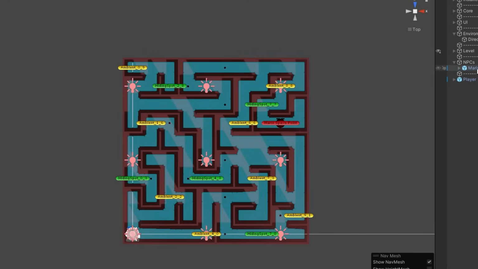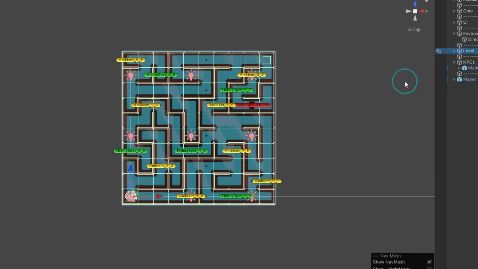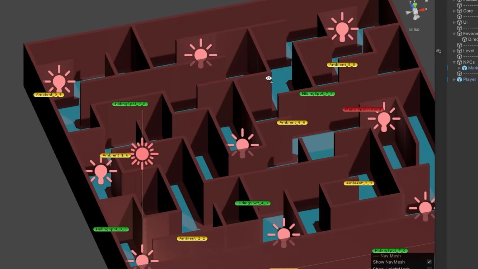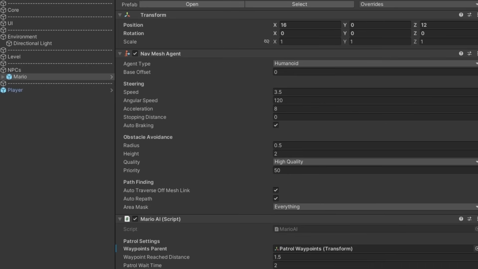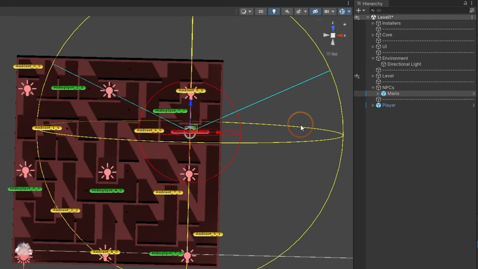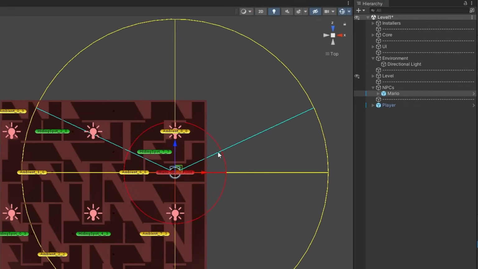Because the levels in the game will be static and because I'm a bit lazy, I decided to use Unity's Nav Mesh tool. And basically everything I had to do here is mark the ground as walkable and the walls as non-walkable. Mario himself will use a Nav Mesh agent component for pathfinding, and the Mario AI script implements an area of sight that's shown by the blue cone in front of him. If the player is inside that cone and is visible, Mario will immediately start chasing him. And to determine visibility, I just used a simple raycast.